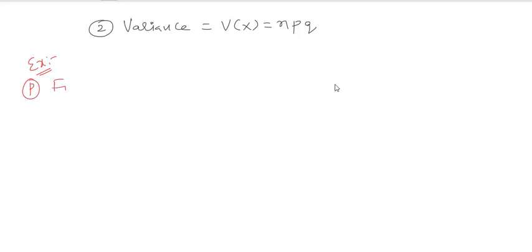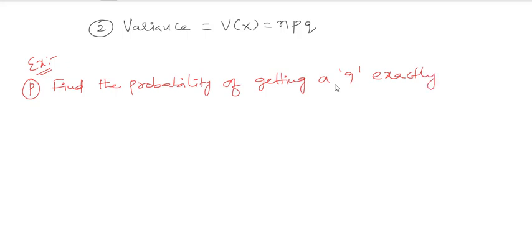Find the probability of getting a 9 exactly 2 in 3 times with a pair of dice.